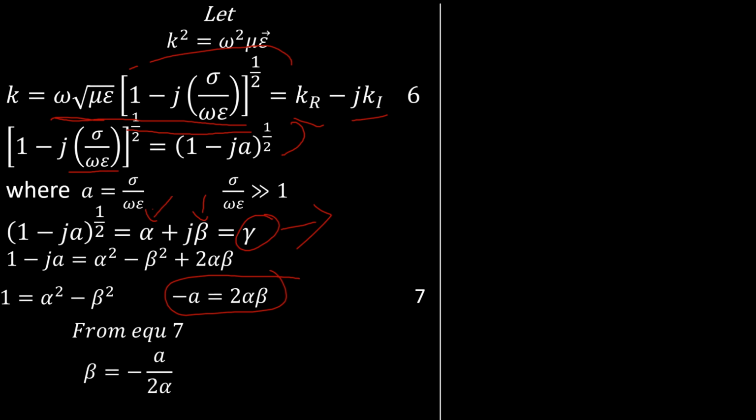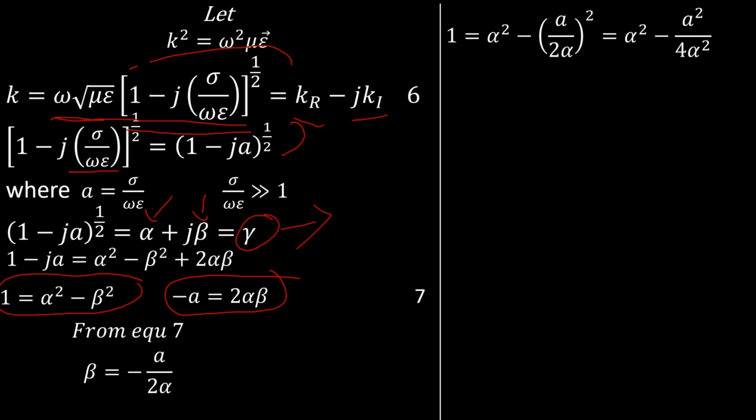Now we can substitute beta into this equation and we end up having this. So if we rearrange, we have this again. Now I want to use the limit we gave before. So this is the limit we gave before.